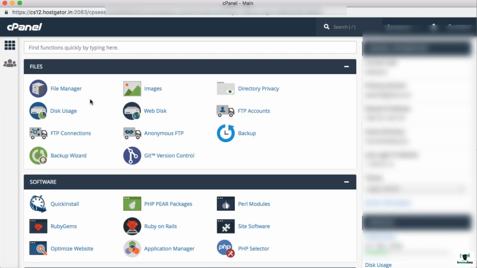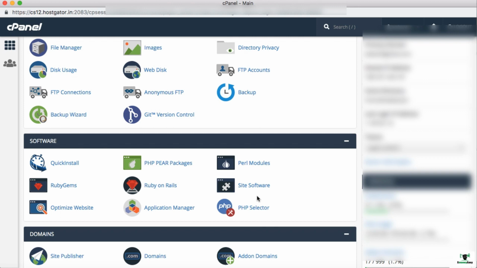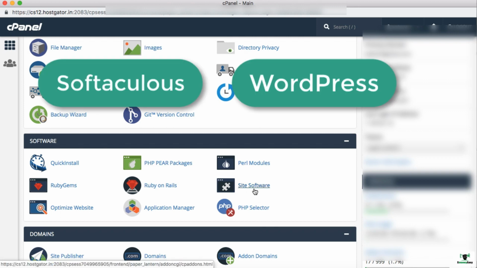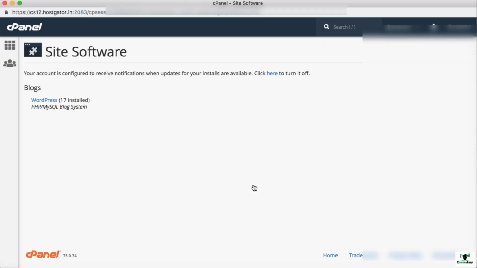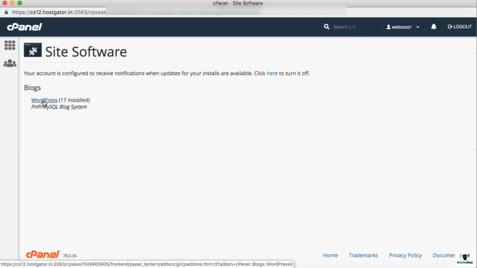Just click on it. Alright, so this is the file manager where all your website files get stored. This is the FTP account which is used to access this file manager and the other things on the hosting. Here we can see site software. Maybe you can also see Softaculous or WordPress on your cPanel screen. So this is basically called a cPanel screen. I'm just clicking on site software. Alright, now it shows me WordPress. So I'm just clicking on it.